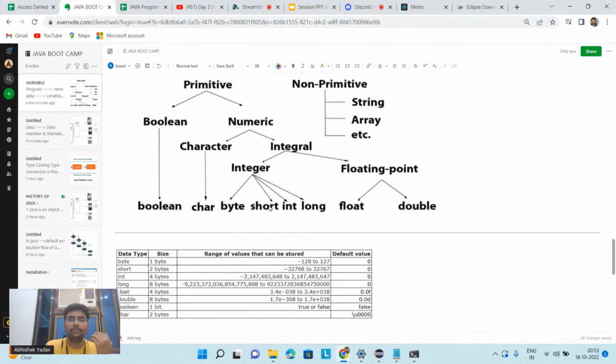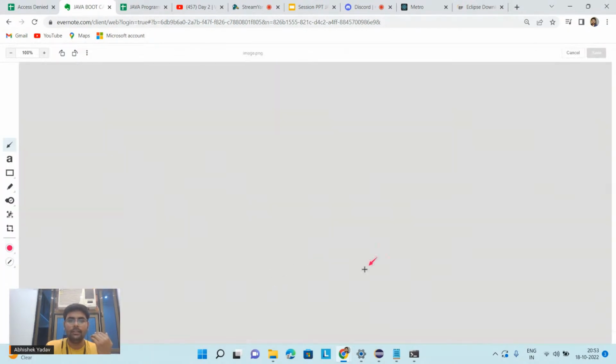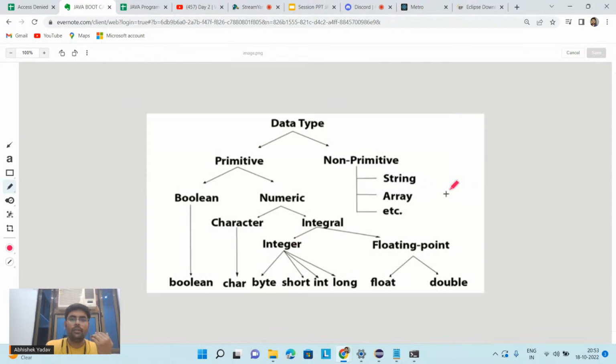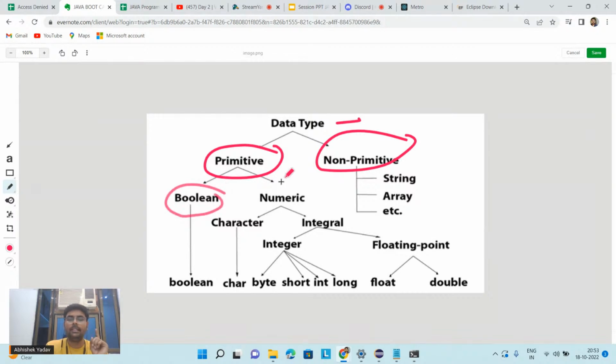So here I have a diagram like this, a flow chart. From this flow chart you can see I have two types of data, that is primitive data and non-primitive data. Primitive data is divided into Boolean and numeric. Inside numeric I have character and integral. Inside integral I have integer and floating point. Inside integer and floating point we have byte, short, int, long, and here we have float, double. When we want to store decimal data, I have to use floating point, that is float and double.